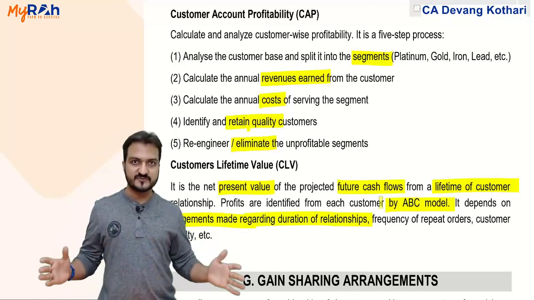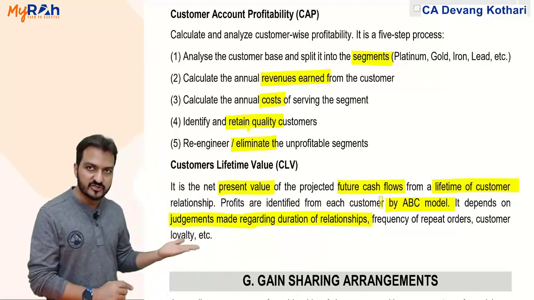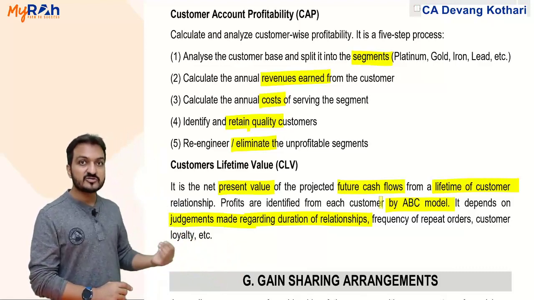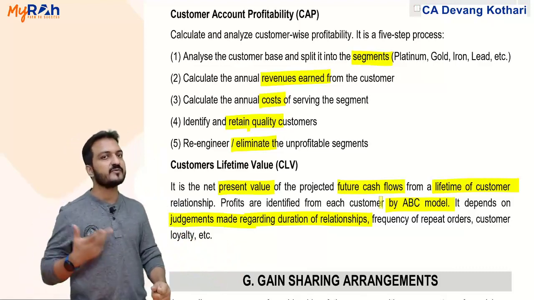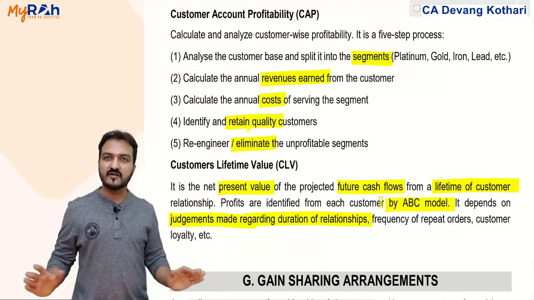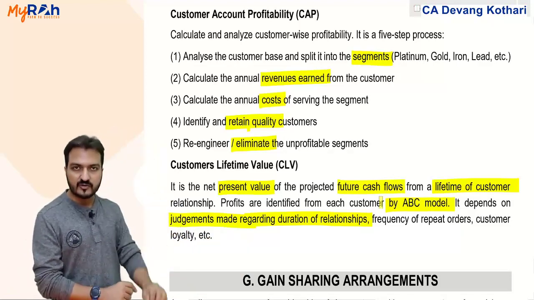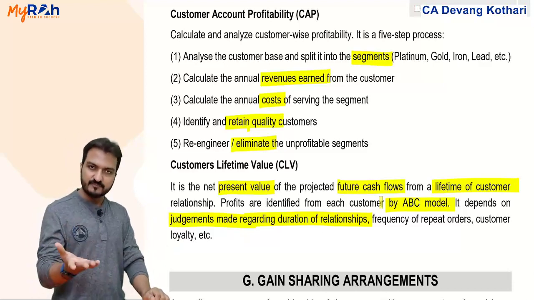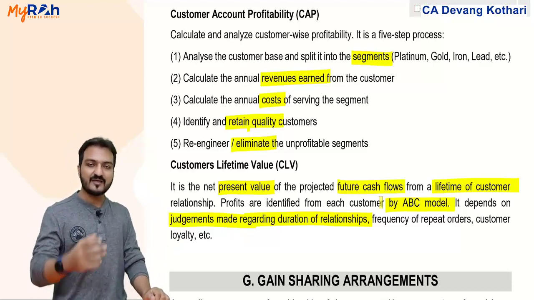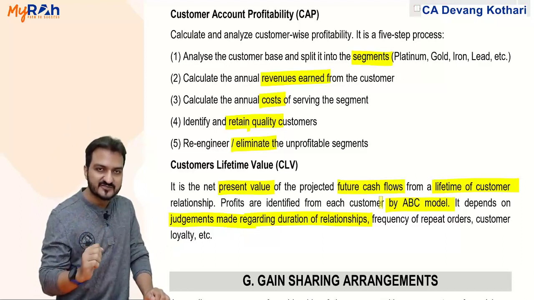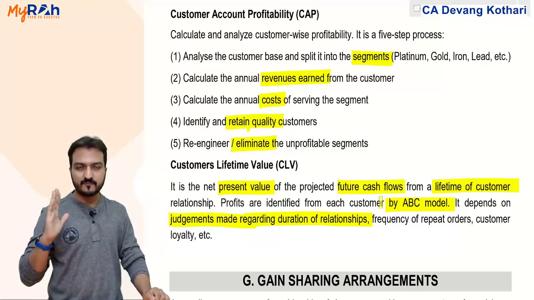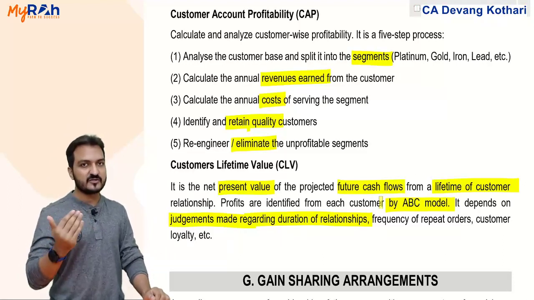It is purely a judgment, based on how long this customer will stay with me. That is my customer lifetime value. We had done one practical question about this also in class. I'll not be revising that. It was a simple question. You just had to take all the cash flows from the customer and convert them into present value. I hope you know how to convert to present value.